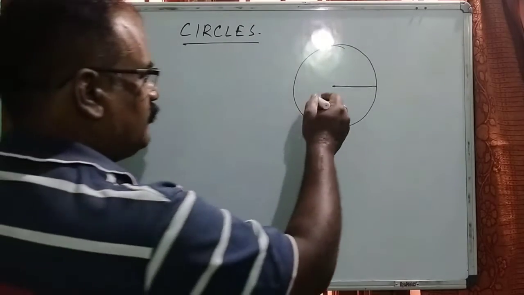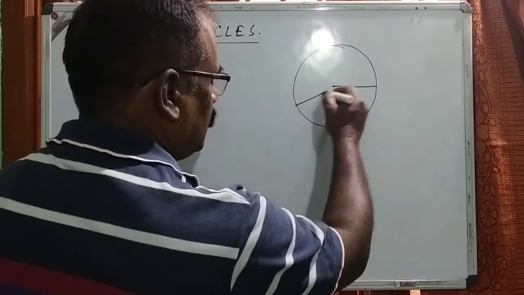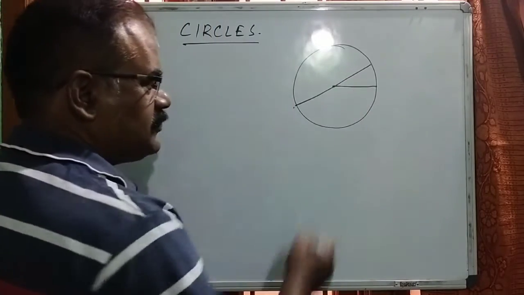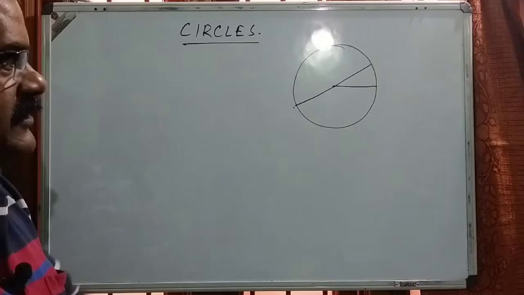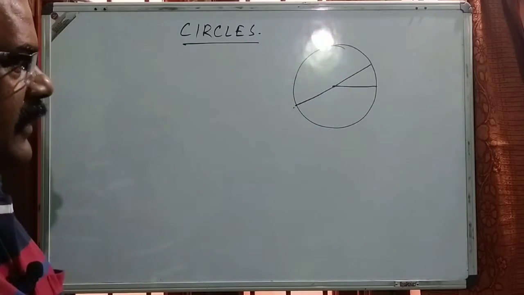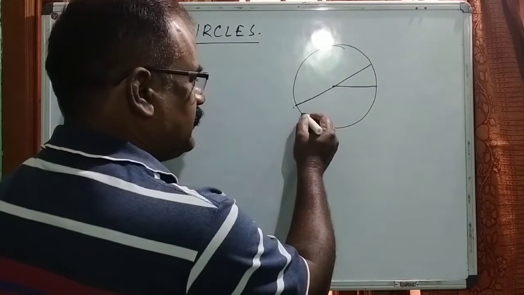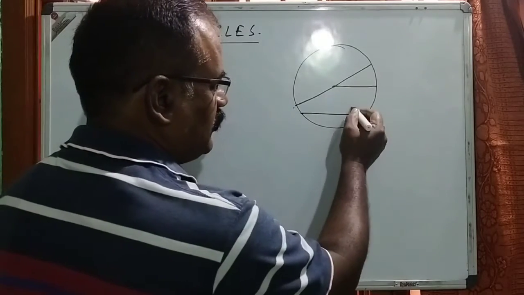Similarly, the line which meets two points on the circumference passing through the center is the diameter. And any two points on the circumference joined form a chord.